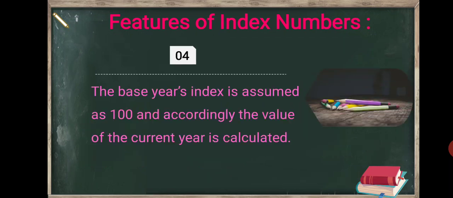Fourth, the base year's index is assumed as 100 and accordingly the value of the current year is calculated.